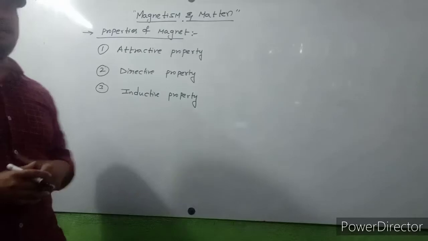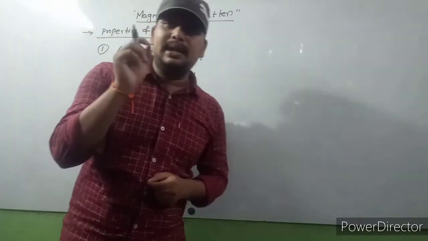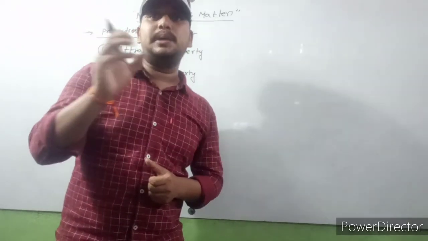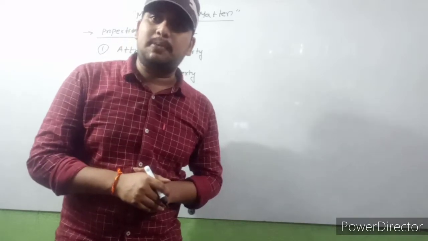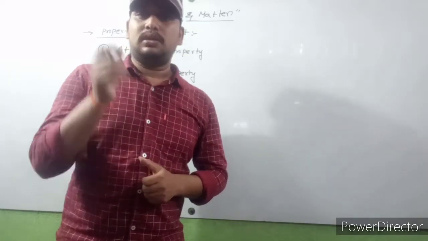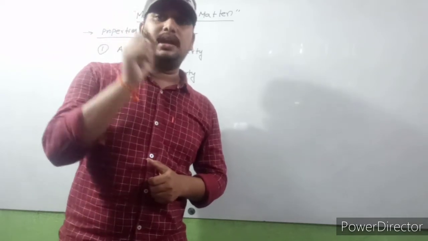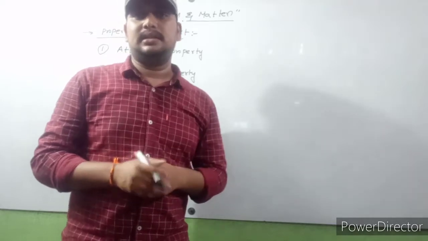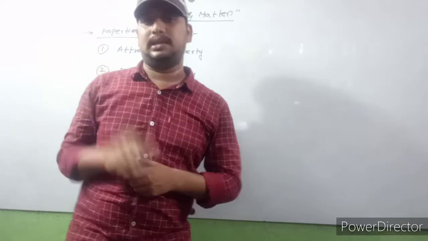What is the first property? Attractive property. If you consider any magnet, it must attract the magnetic materials, so that is called attractive property. So magnet has attractive property.